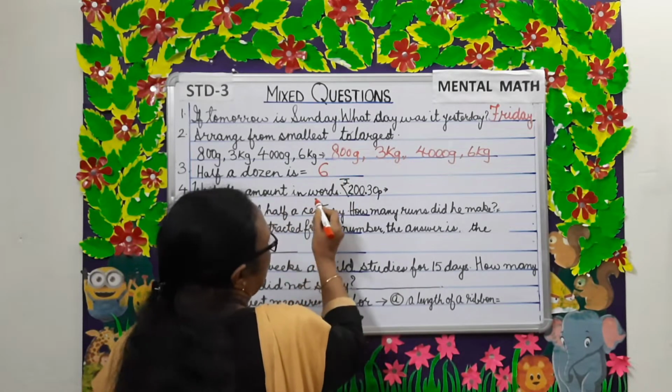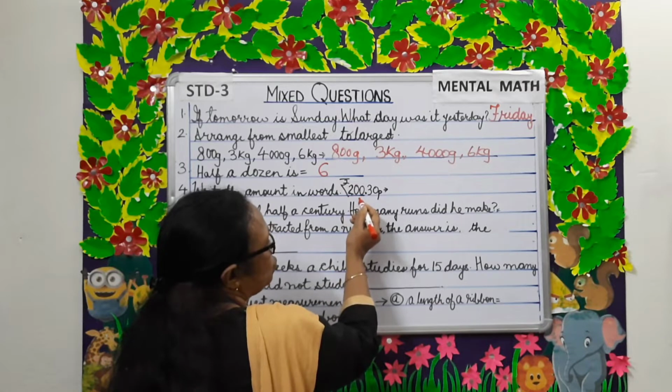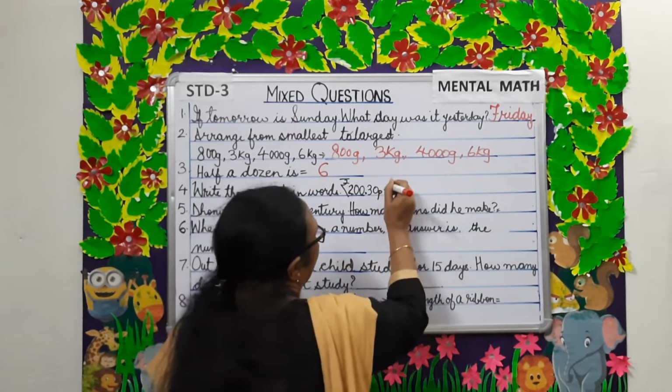Write the amount in words. Rupees 230 paise.